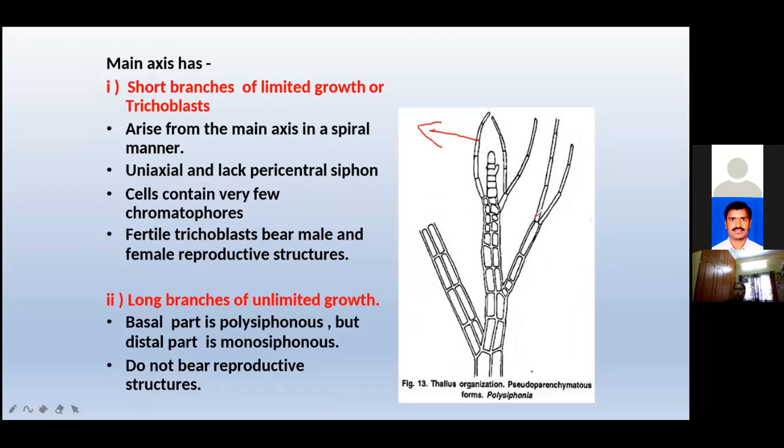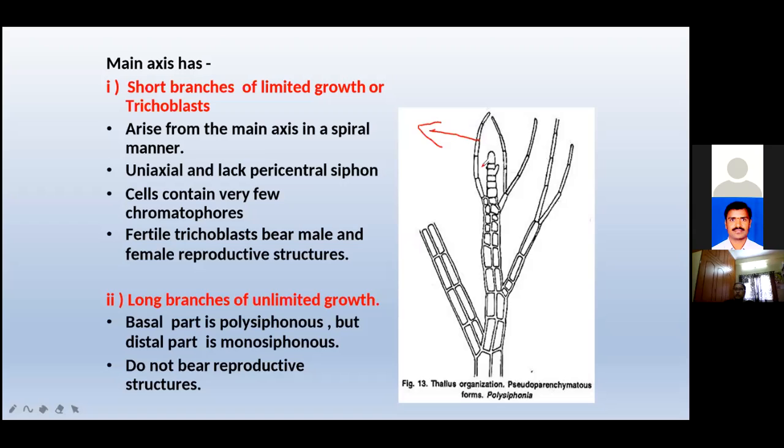One is a long branch of unlimited growth. This one is the short branches of limited growth, called the trichoblast. Where a short branch is there, in that branch limited growth is there.